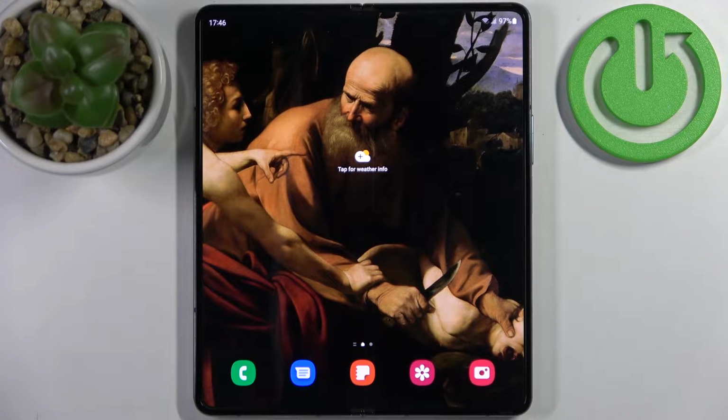Here I have Samsung Galaxy Z Flip 4, and today I'm going to show you how to change volume buttons function in camera on this device.